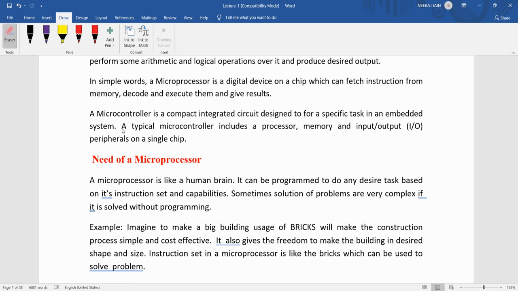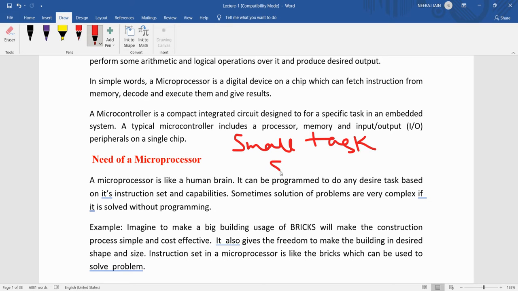Because a microprocessor is a costlier device that costs 10 to 15,000 rupees, but if we want to control a very small or miniature task, then we can use the microcontroller there.